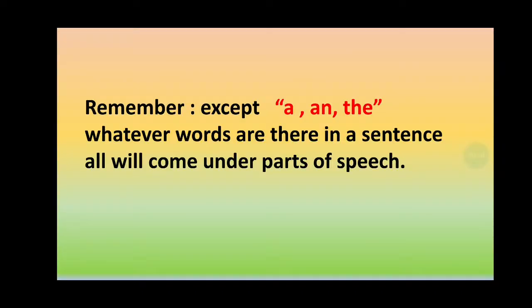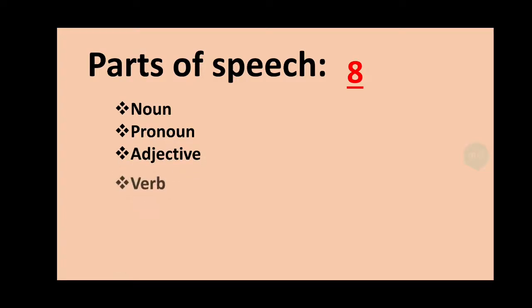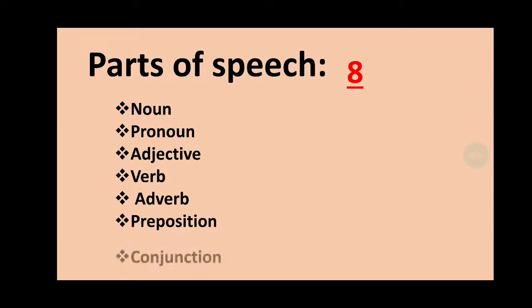Remember, except A and D, whatever words are there in a sentence, all will come under parts of speech. How many parts of speech do we have? Eight. What are they? Noun, pronoun, adjective, verb, adverb, preposition, conjunction, interjection.